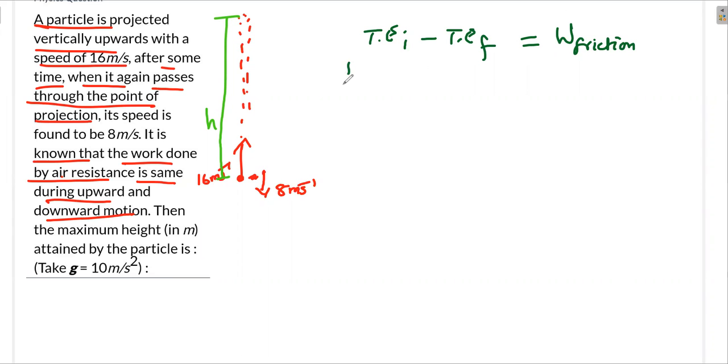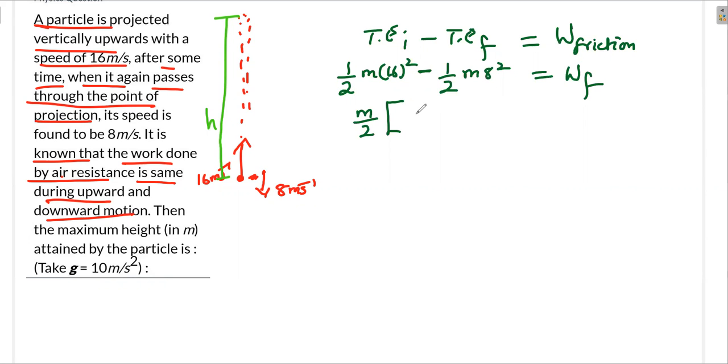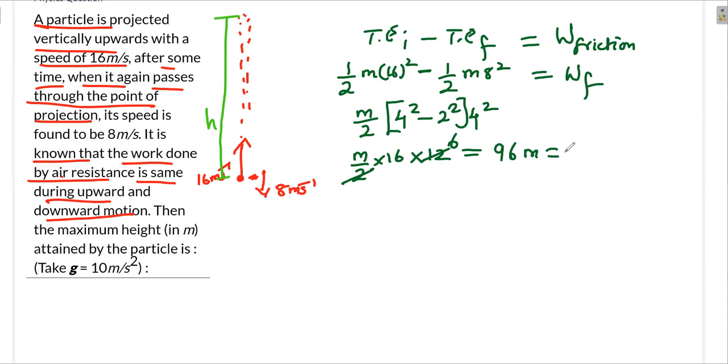So total energy initial minus final is half m 16 square minus half m 8 square. This is the work done by friction for the full journey, going up and coming down. That much energy has been lost. So m by 2 I can take common. From 16 I can take 4 out, so this is 4 square; from 8 I take 4 out, so this is 2 square, and the 4 square comes out. So I'll have m by 2 into 16 into (16 minus 4, which is 12). So this is 96. I'll directly write down: 96 m is equal to the work done by friction.